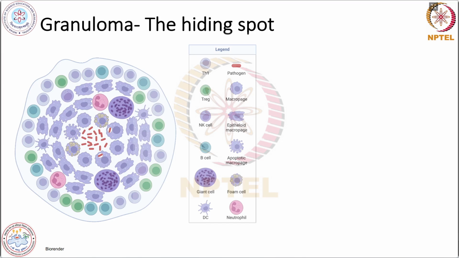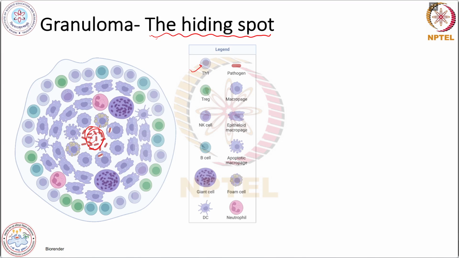See the detailed structure of the granuloma. These granulomas are also called the hiding spot for MTB, because MTB can enter inside and hide from other immune cells. There are different types of cells present inside a granuloma. The first one we can see is the Th1 cell.